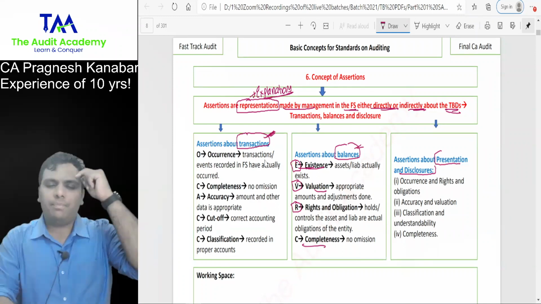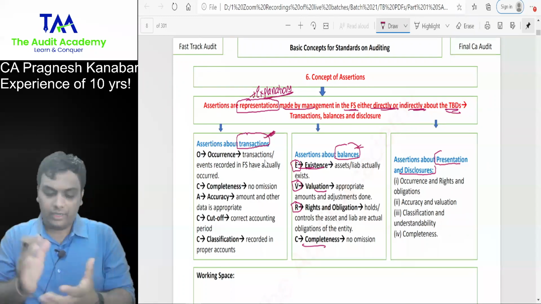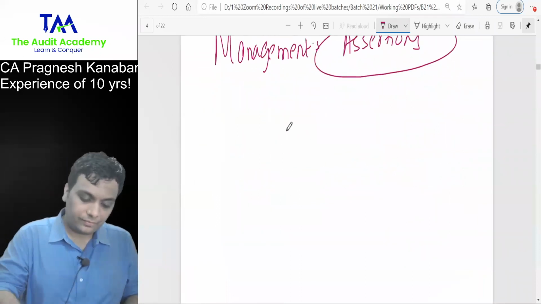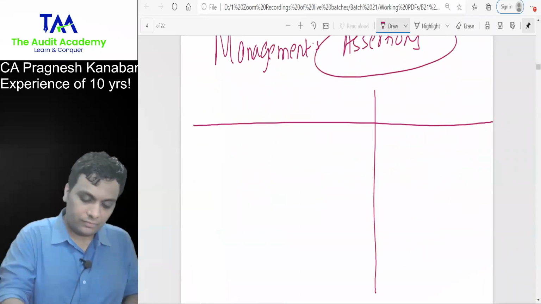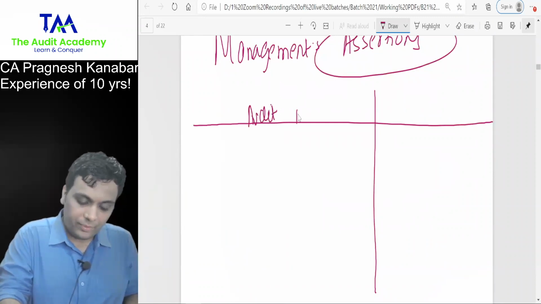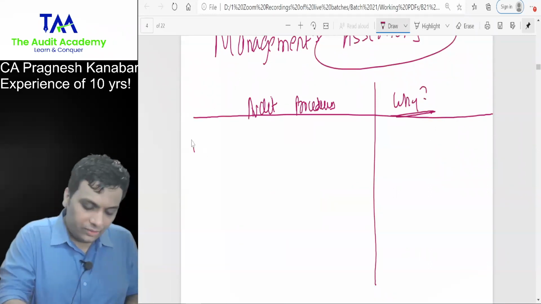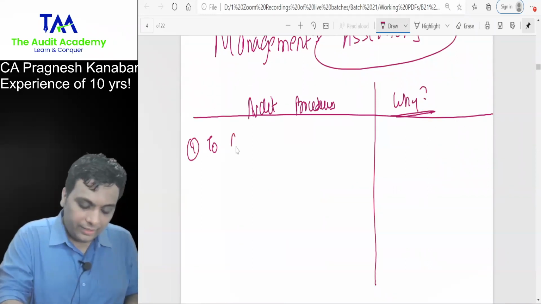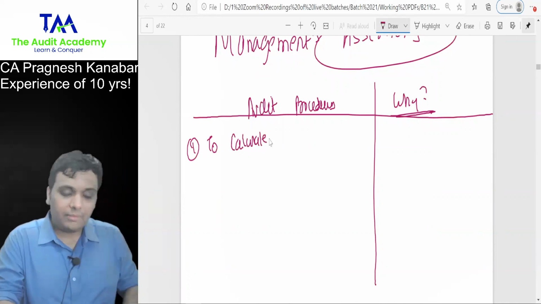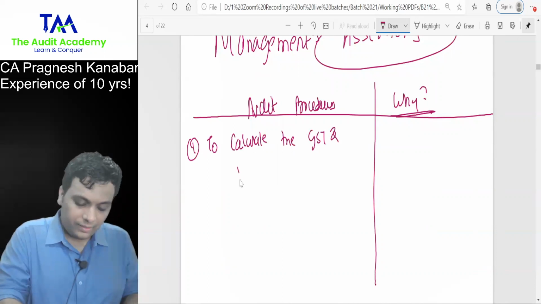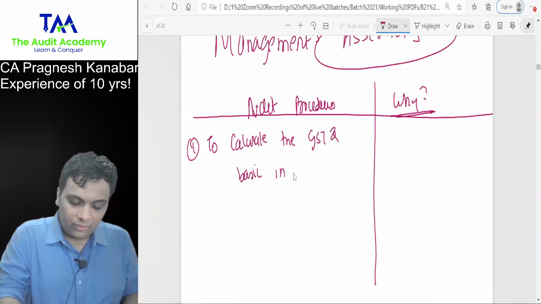Everyone, purchase. Chalo, now let us go orally. Chalo, I will try to write it very quickly. Audit procedures and why we are doing it. Okay. Chalo, I am calculating the GST and basic invoice amount.